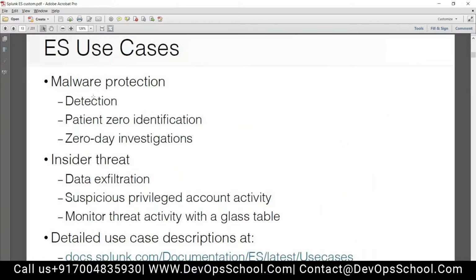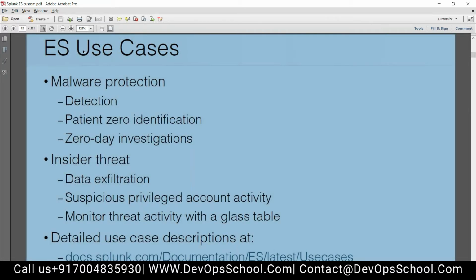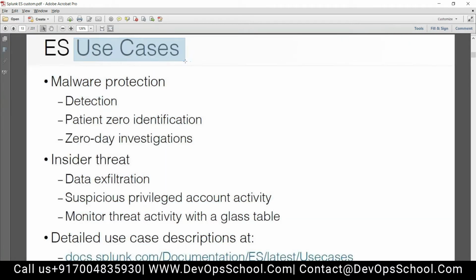ES use cases. There are multiple use cases. Sylvian and Mohammed, one thing here, the alerts. For example, malware detected on a machine. This is an alert that I created on Splunk. At a high level, when you talk to the SIEM people in your interview, they will also refer to it as a use case. It can be called an alert as well as a use case. Clear this part?